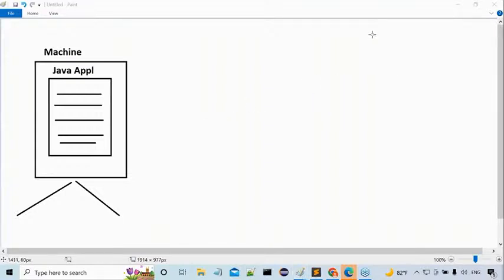All of you observe carefully. The complete application I'm running on a single machine. So the total program is available on a single computer, which doesn't have client server architecture and doesn't have distribution of application logic. The total application runs on a single machine. So this type of application is called a standalone application.